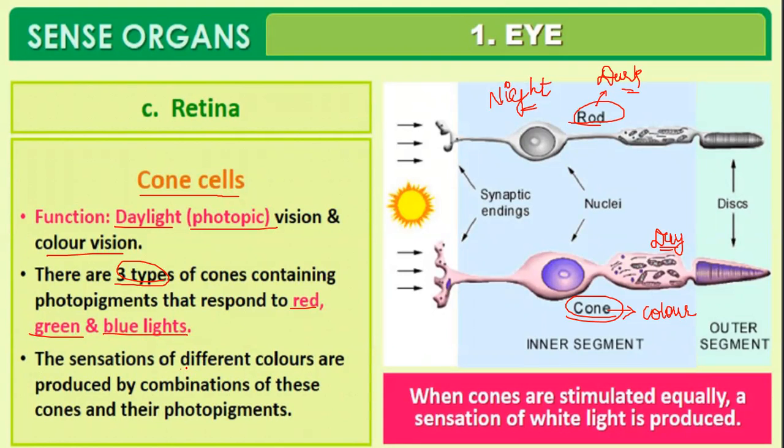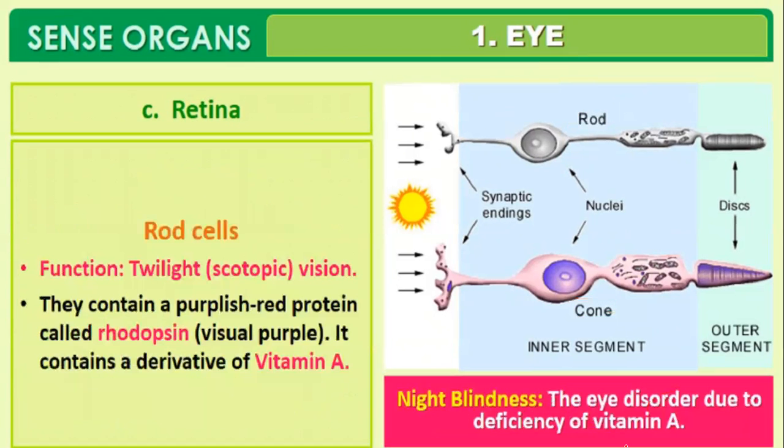The sensation of the different colors is produced by the combination of these cones and their photopigments. When cones are stimulated equally, a sensation of white light is produced. Just imagine when you look at the sun: sunlight contains all the colors, VIBGYOR. But when you look directly at the sun, you will see only white light because all these colors merge together to give a sensation of white.